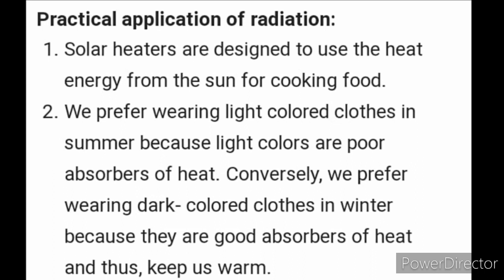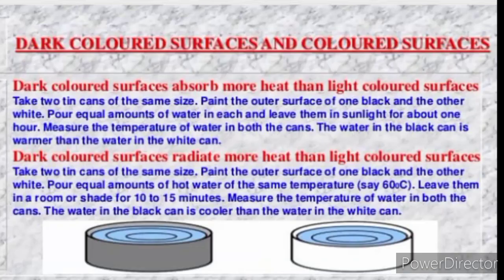Now our next topic is practical applications of radiation. Number 1. Solar heaters are designed to use the heat energy from the sun for cooking food. We prefer wearing light colored clothes in summer because light colors are poor absorbers of heat. Conversely, we prefer wearing dark colored clothes in winter because they are good absorbers of heat and thus keep us warm. Now we will study about the relation between heat and the color.